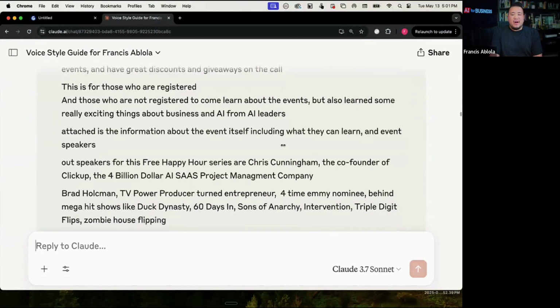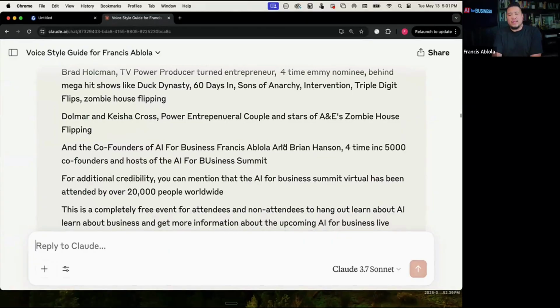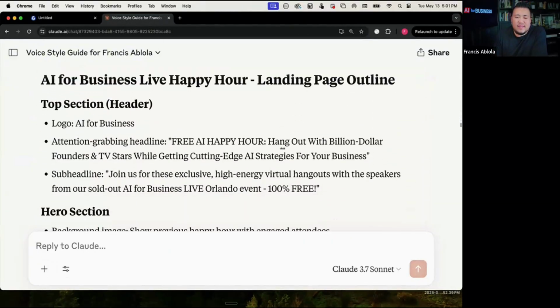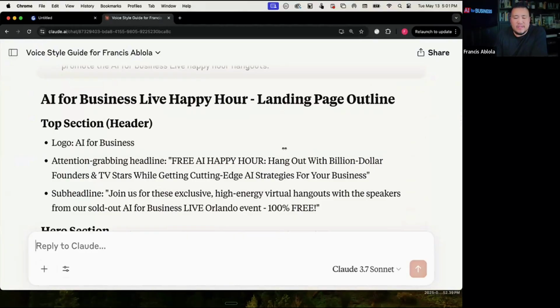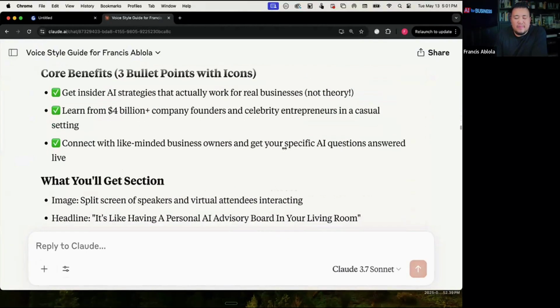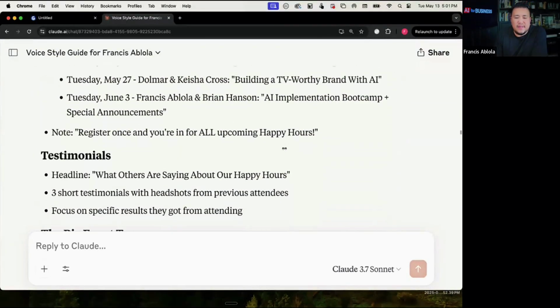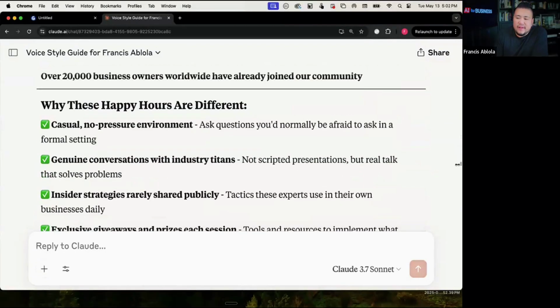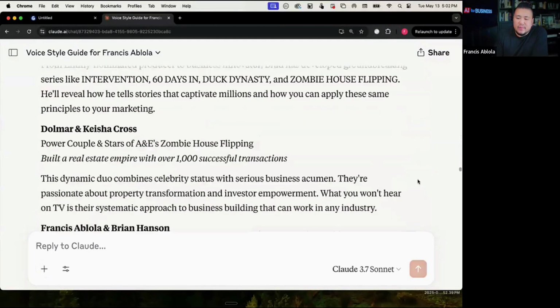So I'm training it on exactly the product I wanted to promote. And so all the emails that you saw, by the way, for this, the landing page, the emails that you're getting are from AI, and I just adjusted it. So that's exactly what this process is. So let me go ahead and create it. Scroll down and we'll create a video script for this that I can record.